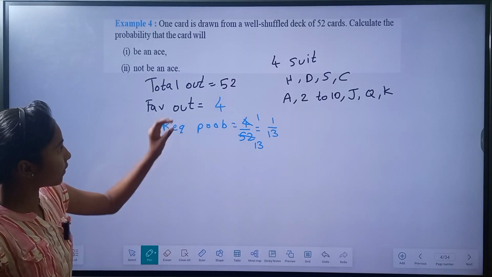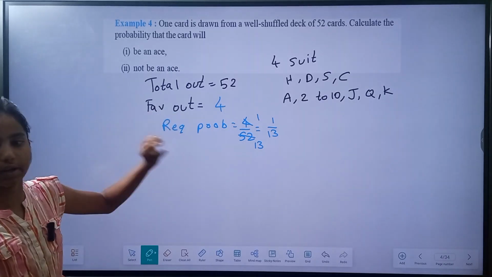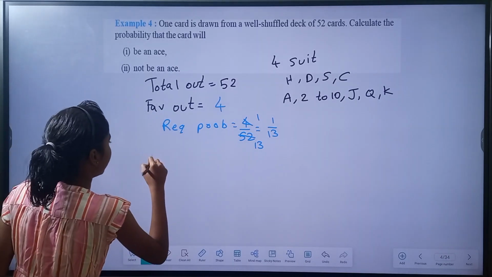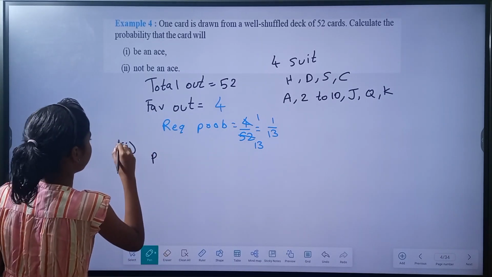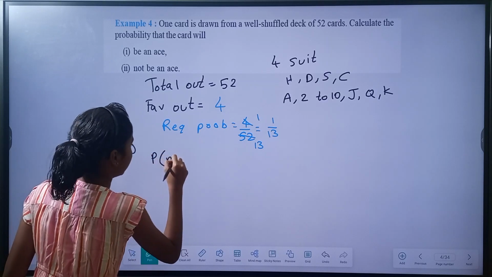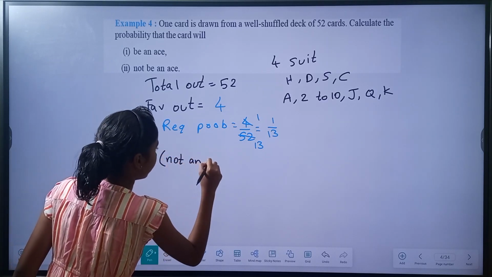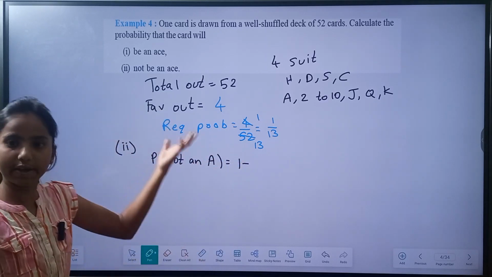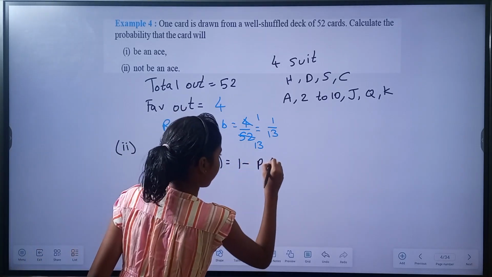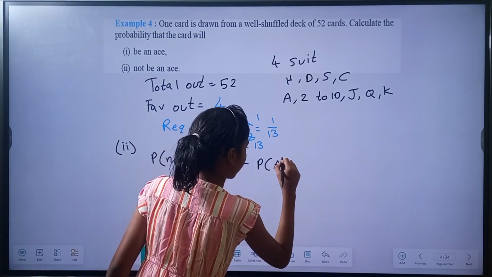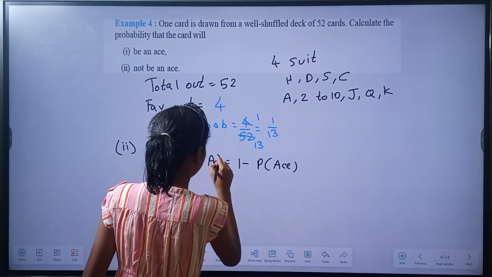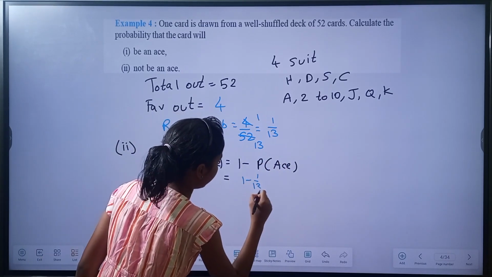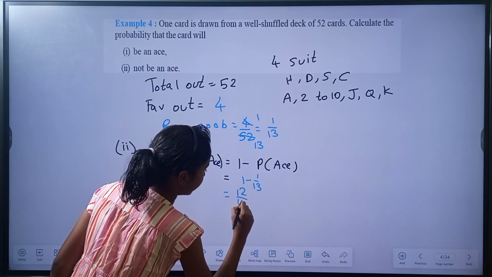Okay. Now the D part, not an ace. In this we have calculated for the card to be an ace. The other one is not to be an ace. So you can just write the probability of not an ace equal to 1 minus the probability of getting an ace, which is equal to 1 minus 1 by 13, equal to 12 by 13.